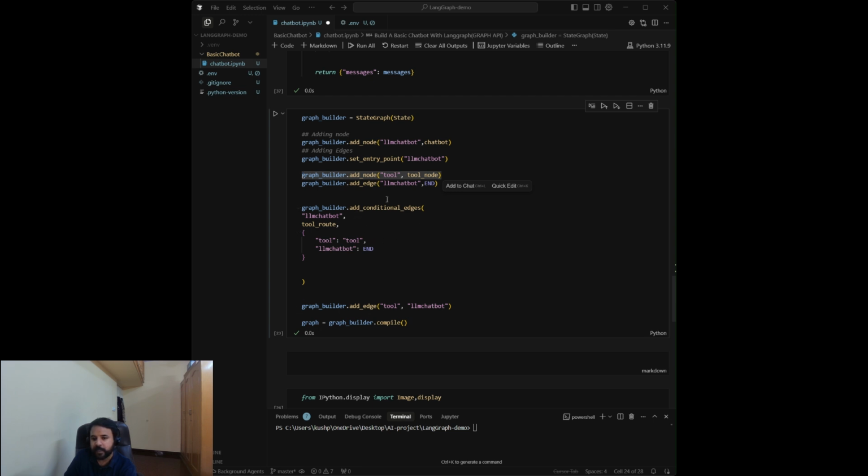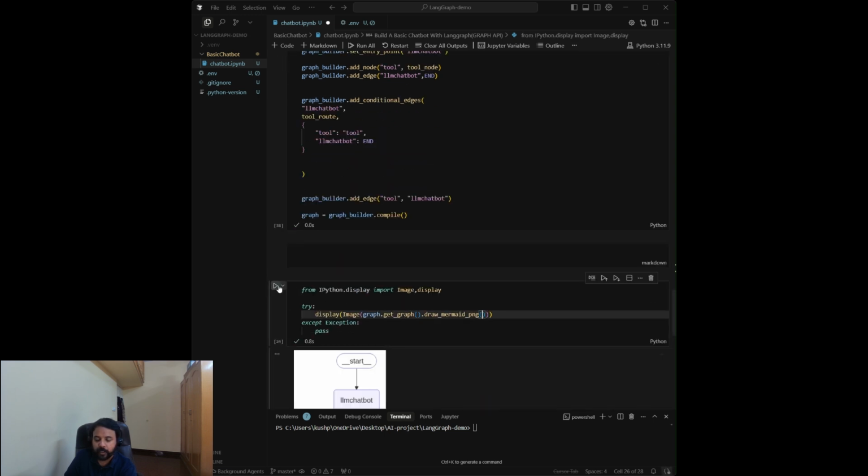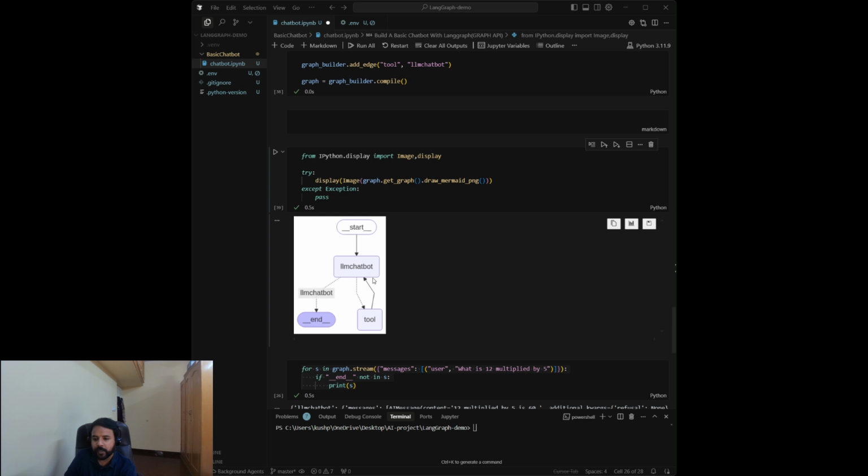And we have added one conditional edge here. In this conditional edge, we have passed the tool route and the LLM chatbot. So with this, from the tool, it will again go to the LLM chatbot. Let's execute it. I'll print out this graph here. I've already printed it out. So now you can see from start it is going to the LLM chatbot. If a tool is needed, it is going to the tool node, and again it is giving the response to the LLM chatbot. From there it will go to end.